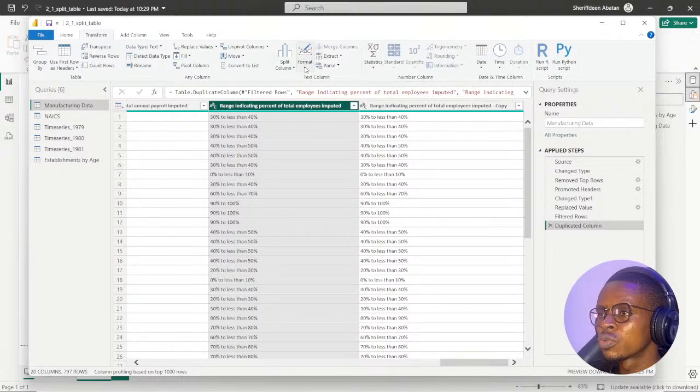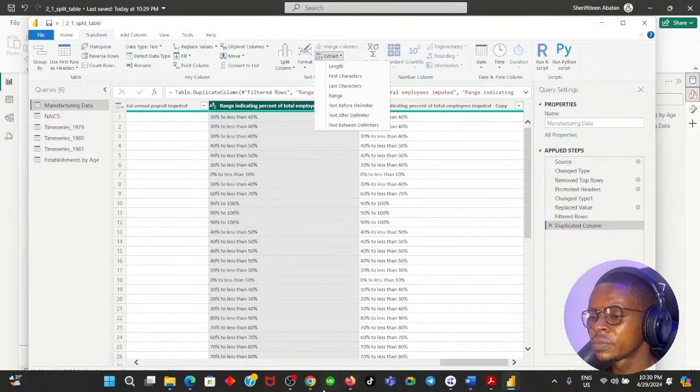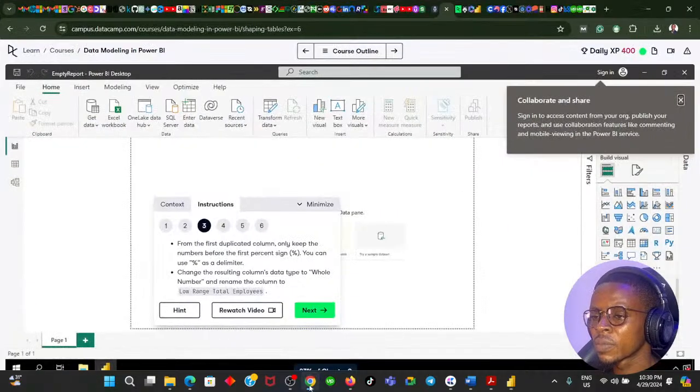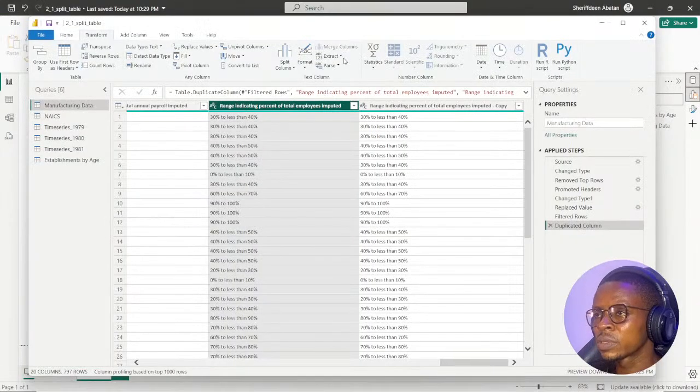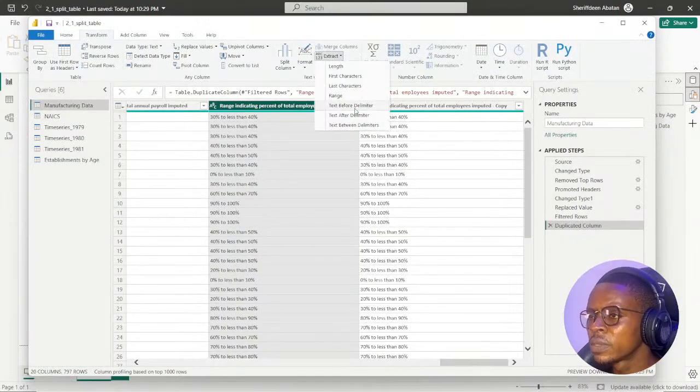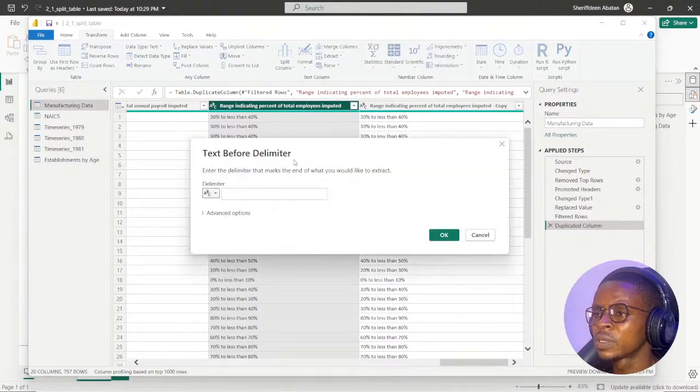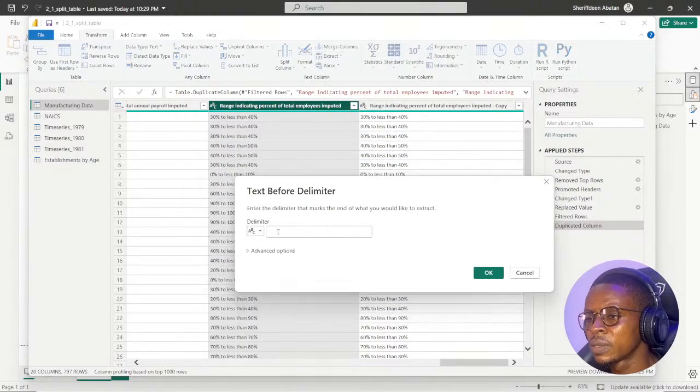Then we go to extracts. So then we want to use text before the first percent sign. So we want to use text before delimiter. It's going to ask for the delimiter, so I'm going to type percent. So this is before the first percent sign.